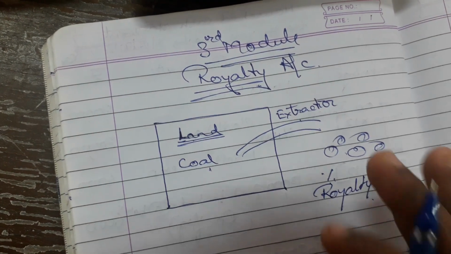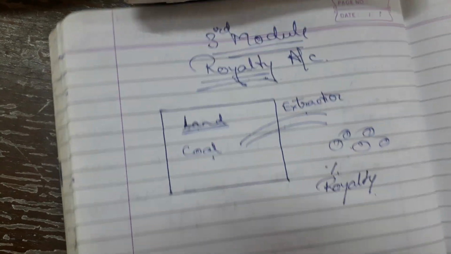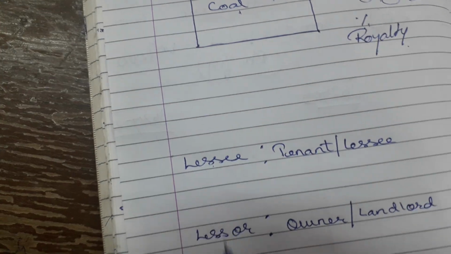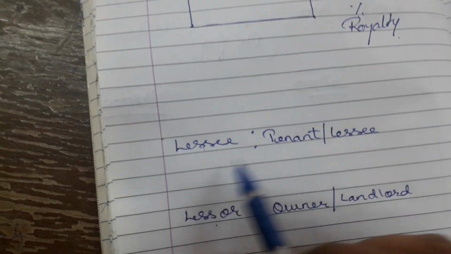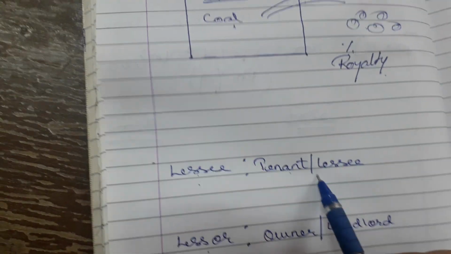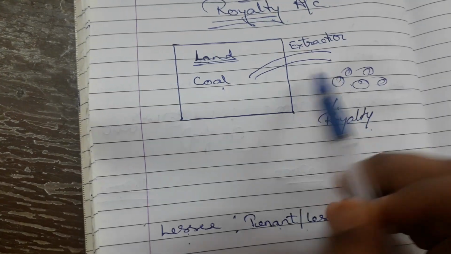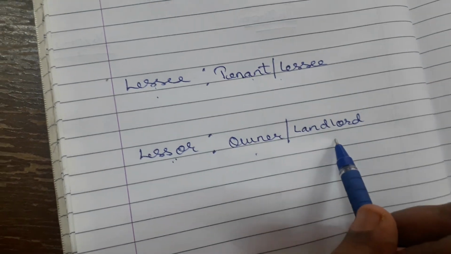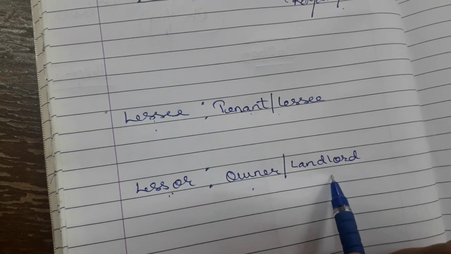Now, there are two parties involved in it. Who are those? One is called lessee and the other lessor. The lessee is a tenant, the company which is extracting the coal, and the lessor is the owner, also called the landlord.